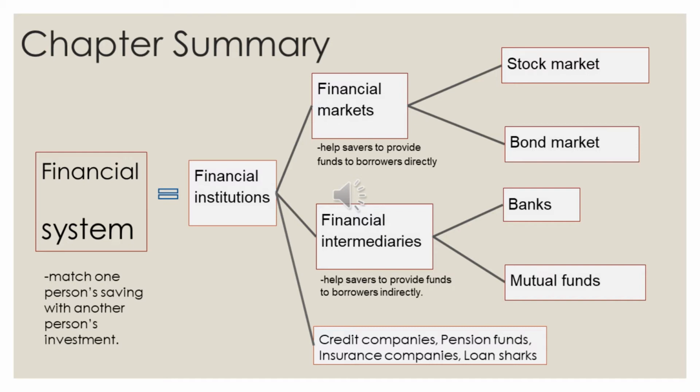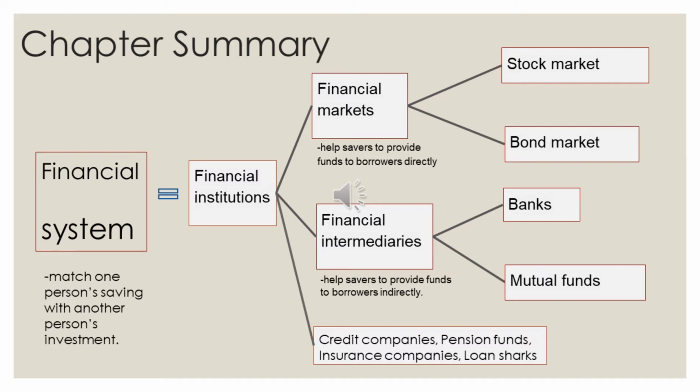To begin with, let's start with the chapter summary. We have divided this chapter into two main parts. The first part is about the financial system. The financial system helps match one person's saving with another person's investment, and it is a combination of many financial institutions. Regarding financial institutions, there are financial markets, financial intermediaries, and other financial institutions.